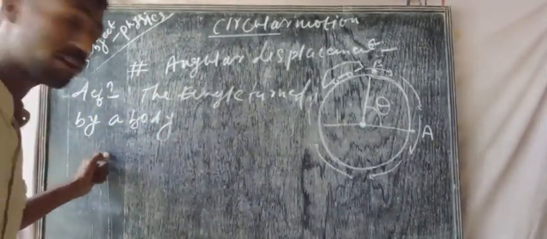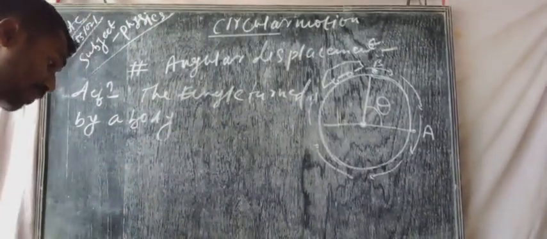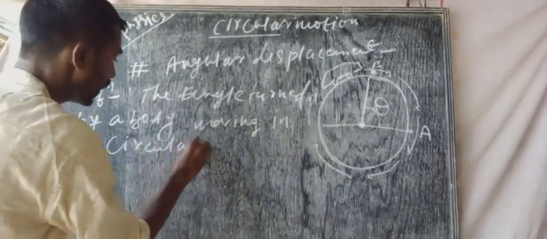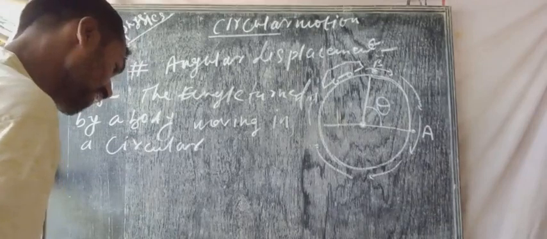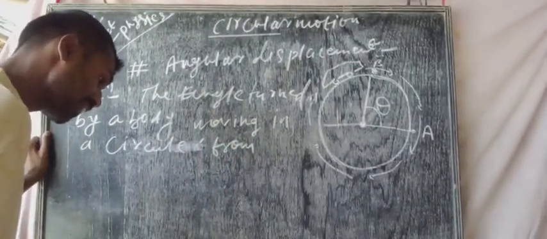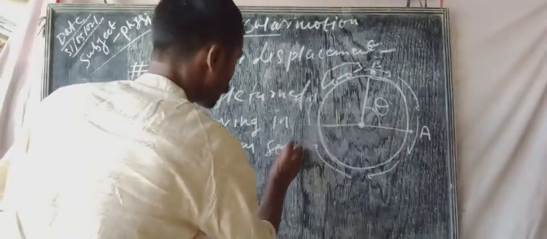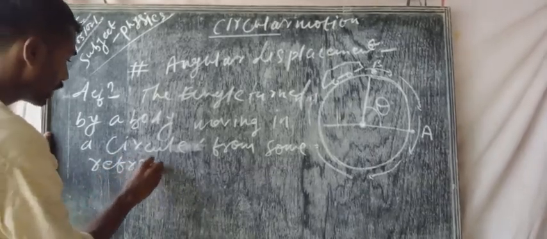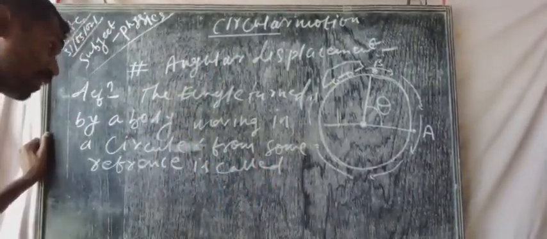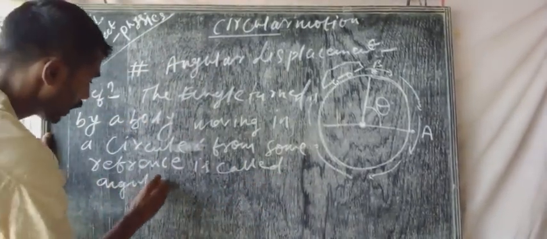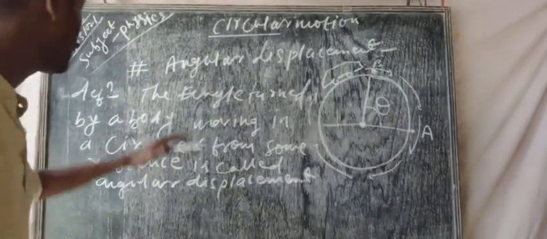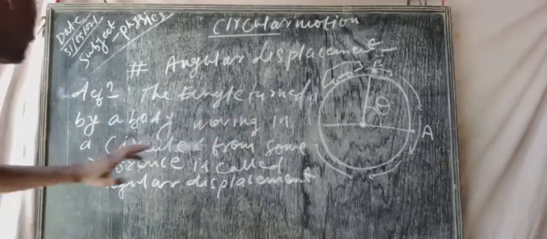The angle turned or made by a body moving in a circle from some reference line is called angular displacement. It's called angular displacement.